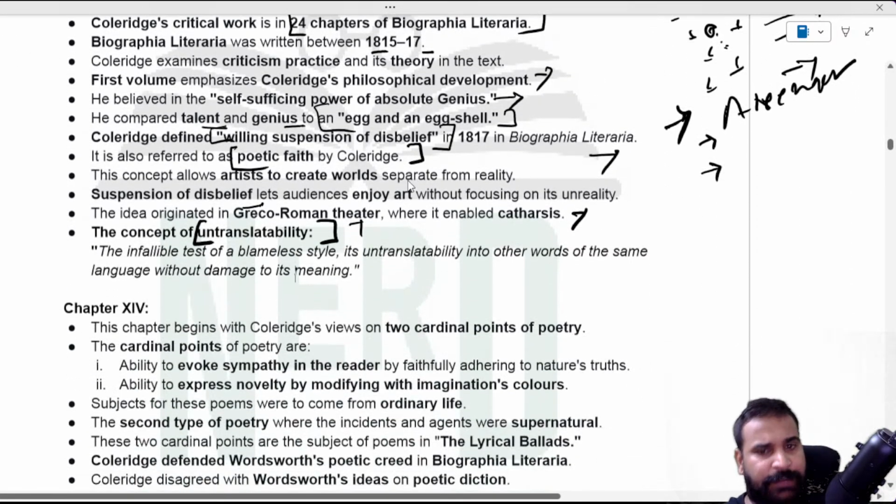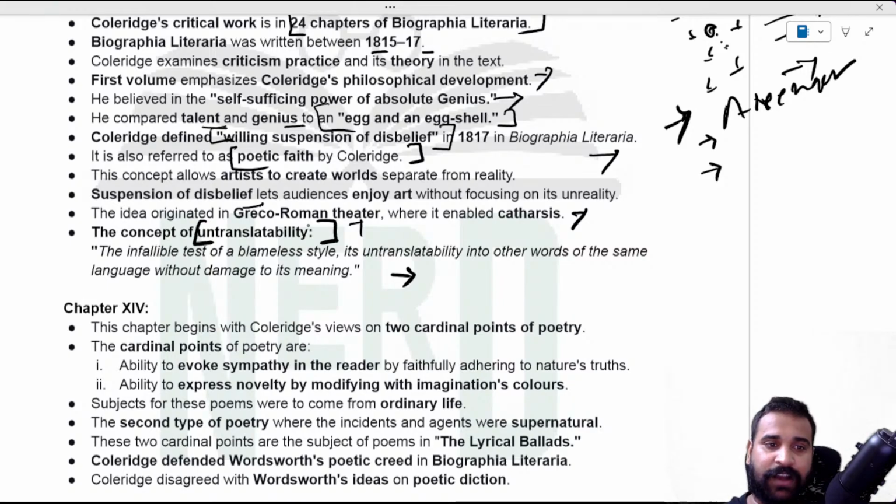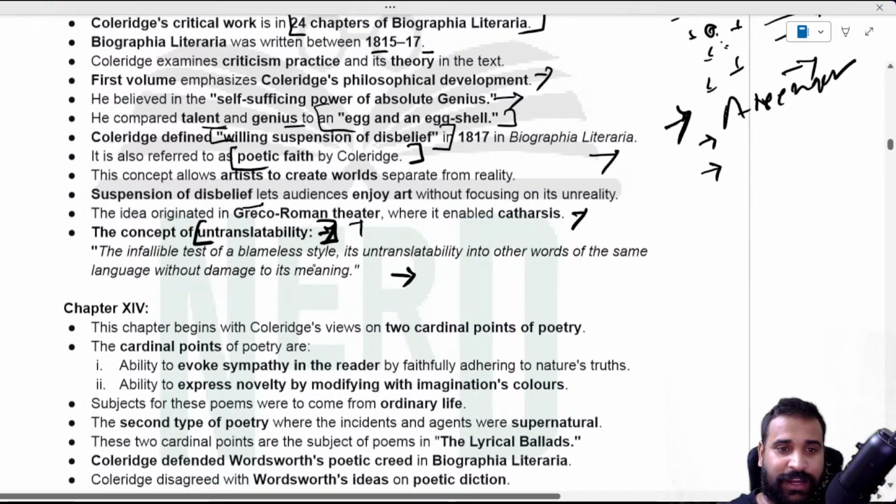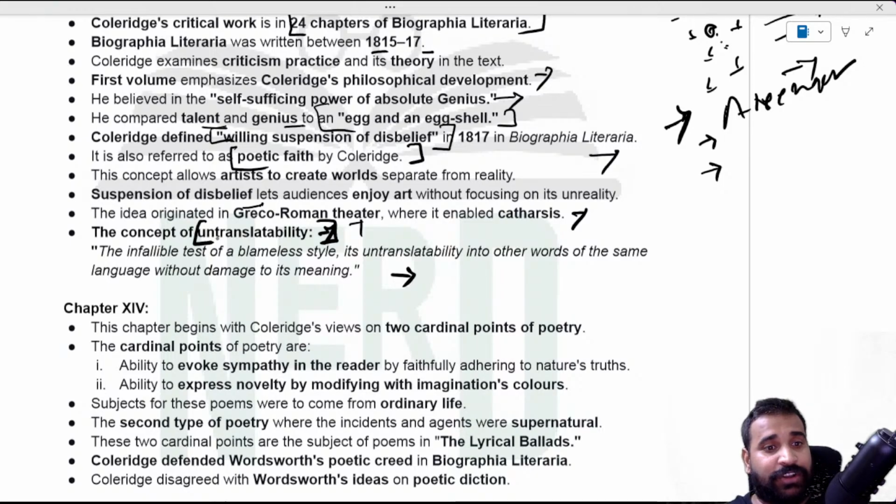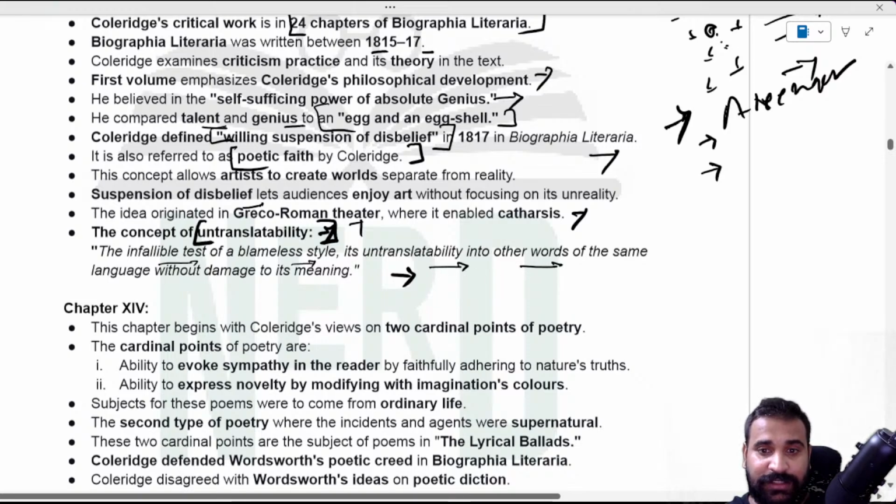untranslatability, that is very important, because they asked this question in your recent exam, I'm talking about that cancelled exam. They asked about that, and we already had it in the notes. So if you have read it, then it would have been easy for you to answer. Remember the concept of untranslatability. And what does that mean? The infallible test of a blameless style is its untranslatability into other words of the same language without damage to its meaning.